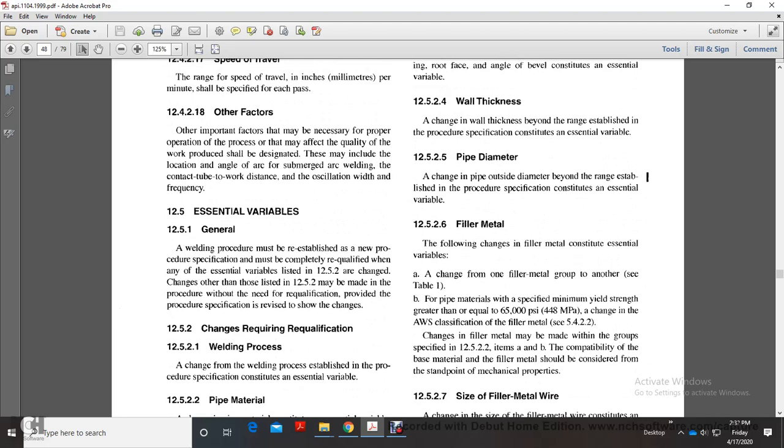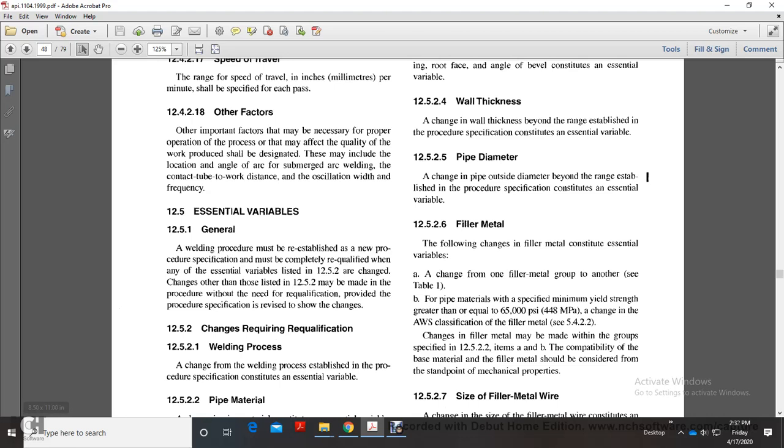The new procedure specification must be completed with requalification for the essential variables in 12.5.2. Changes other than those listed in 12.5.2 may be made in any of the procedures without requalification, provided the procedure specification is revised to show the changes.